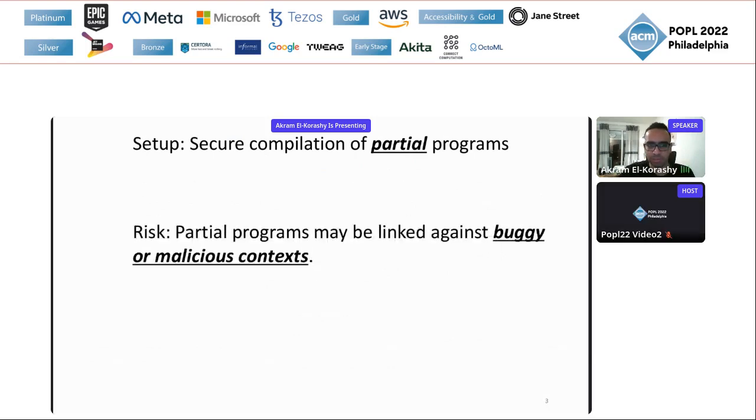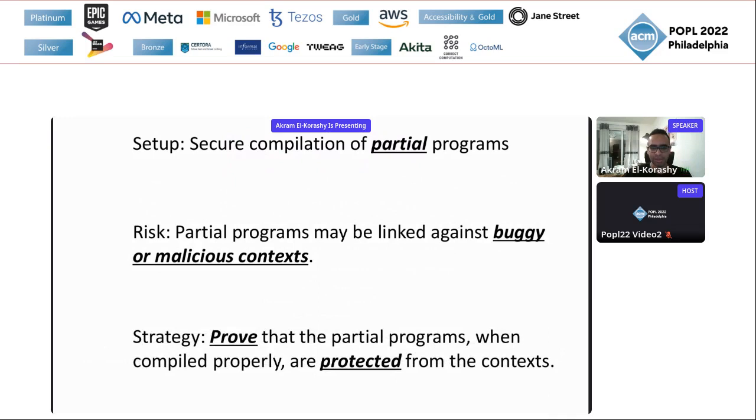And the emphasis is on partial. The risk here is that these partial programs, after being compiled, may be linked against a context that could be buggy or malicious. And the strategy to mitigate this risk is to compile these programs properly, meaning to have them be protected from the context, and to prove that the partial programs are secure, meaning they are protected from the context.